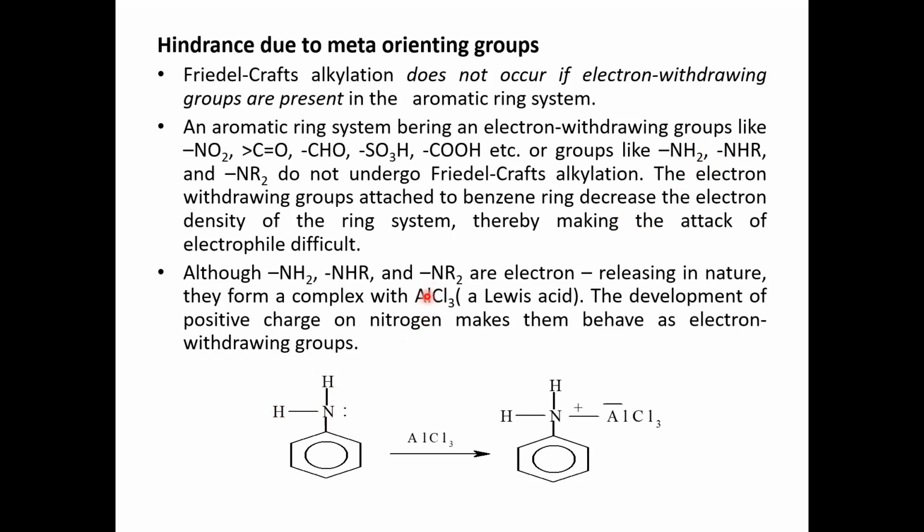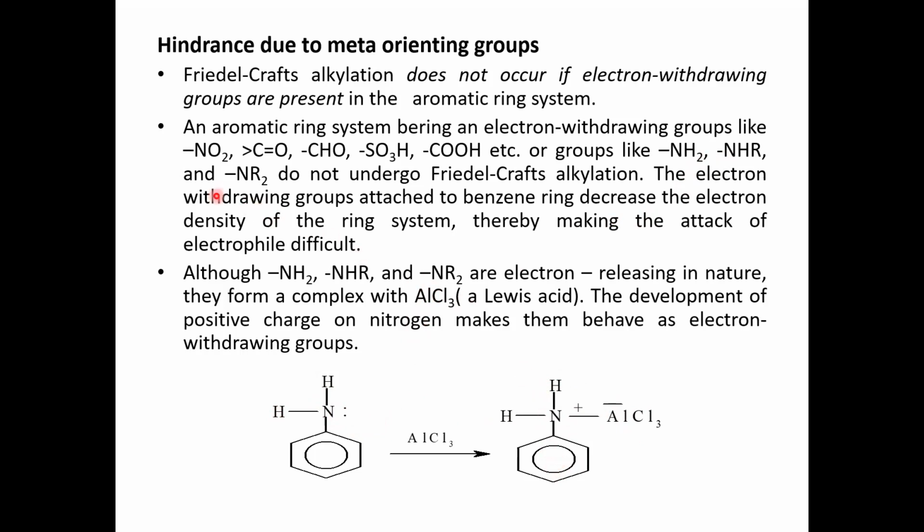Anhydrous aluminum chloride acts as a Lewis acid, which always accepts a pair of electrons from the donor group. So immediately it forms this type of complex. It cannot allow the substitution of an alkyl group onto the benzene nucleus.